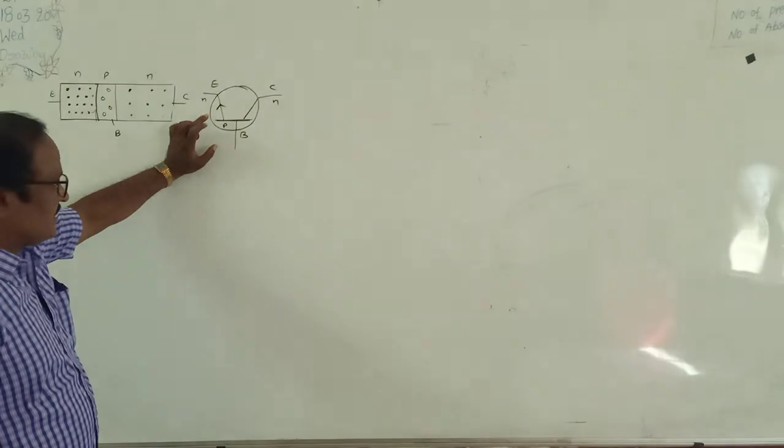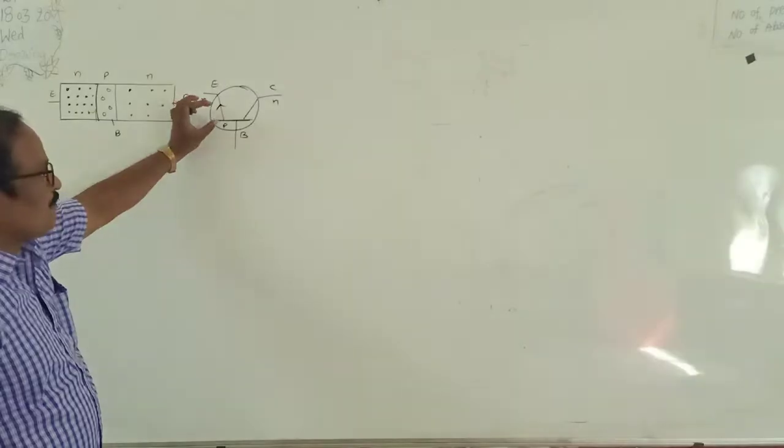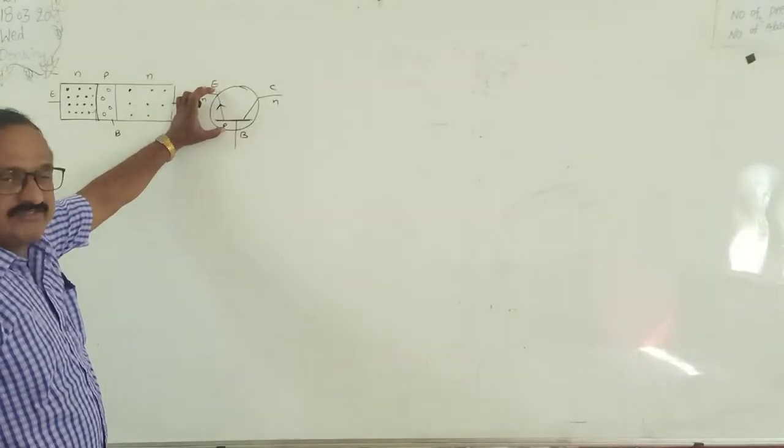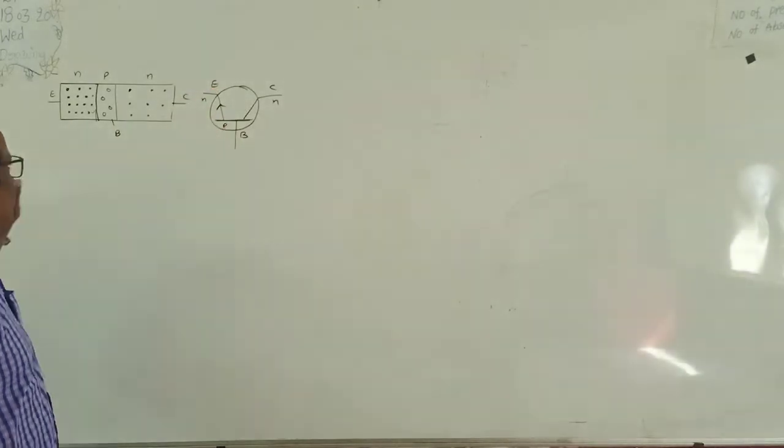So remember that the arrow mark on the emitter line should lie within the circle, always within the circle. Then only it is an NPN transistor.